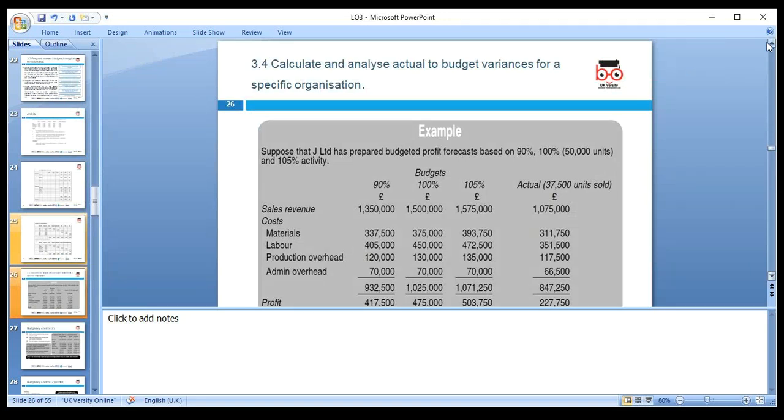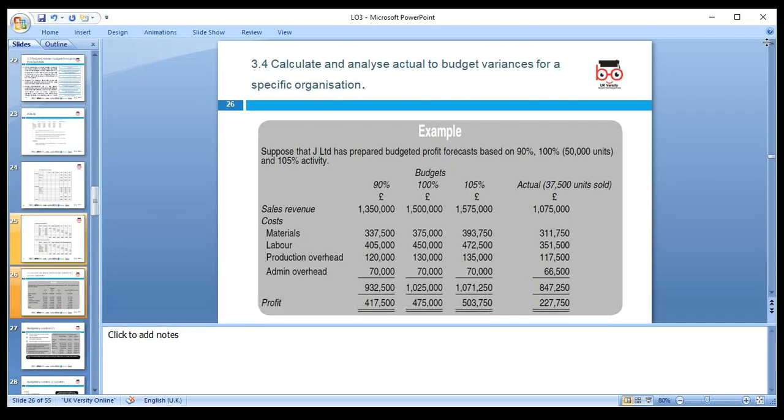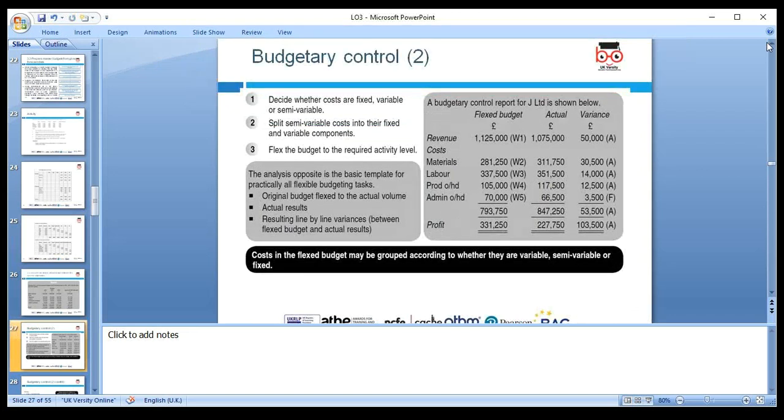This is 3.4, calculate and analyze actual budget and the variance. So what have we been given? If we prepare the budgeted profit forecast based on 90, 100, and 105, then 100 is 50,000 units, and we've been given the unit price at which we can sell.